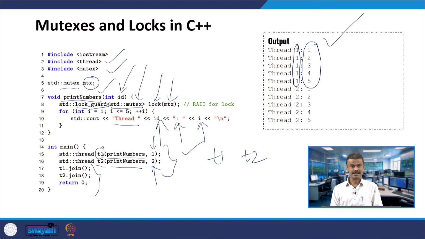Here the idea is that you have two threads T1 and T2, both trying to print output at the same time, but you want the output one by one.